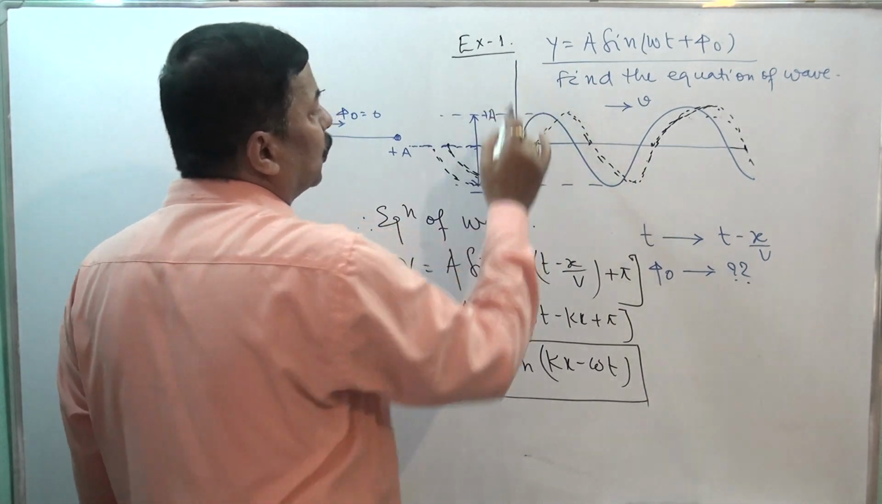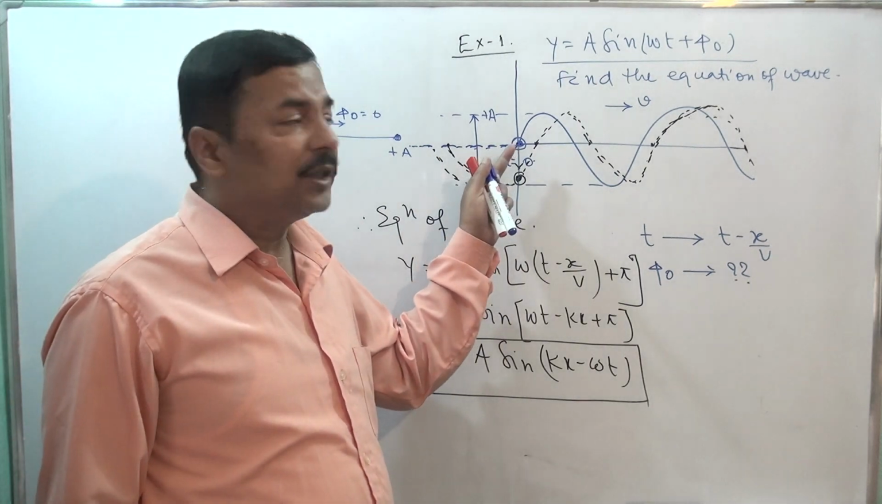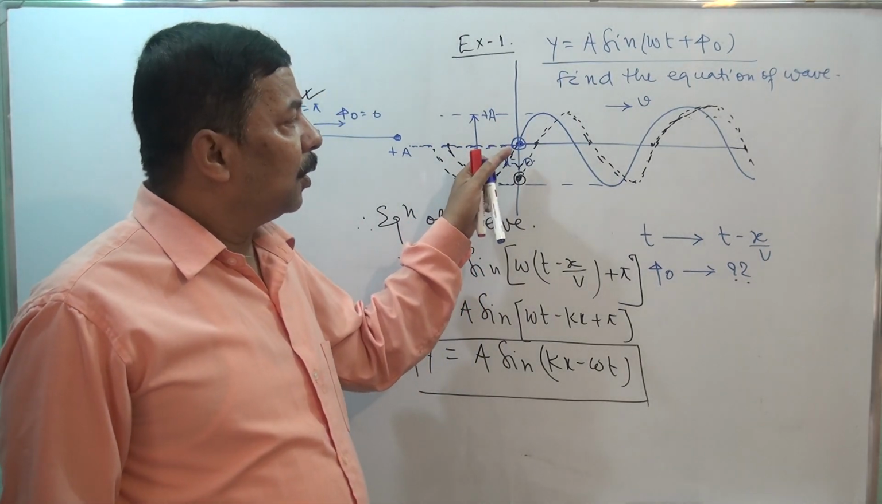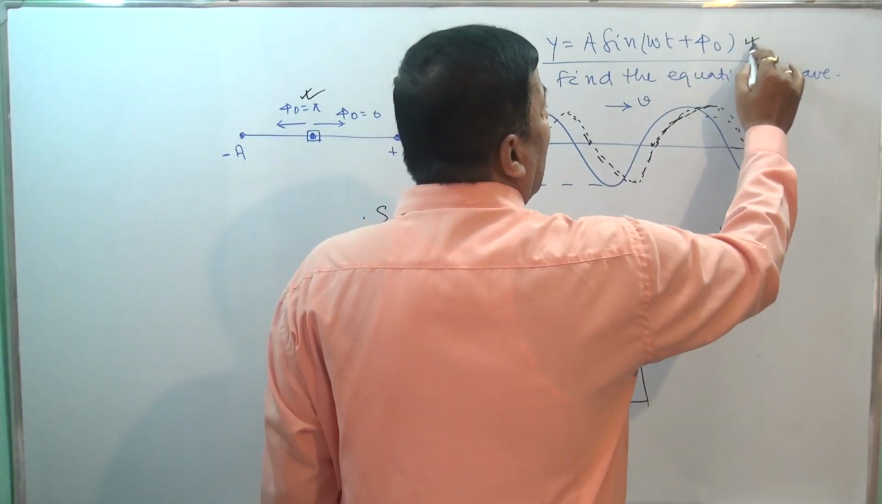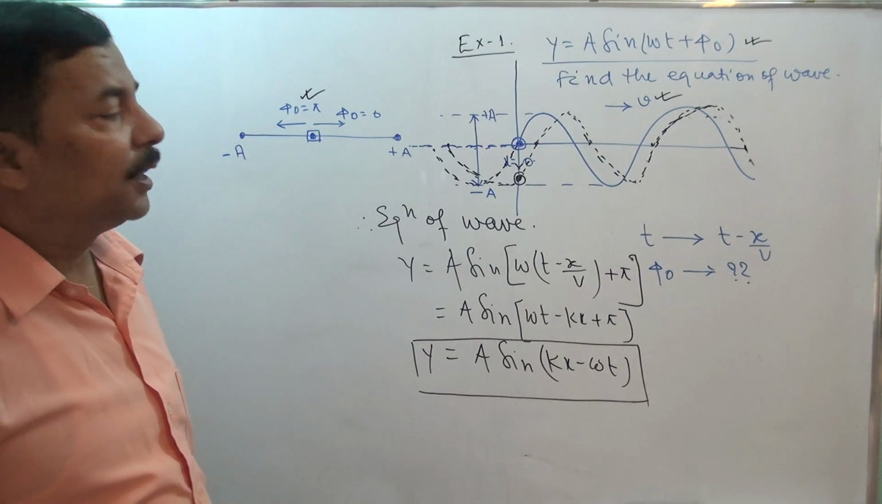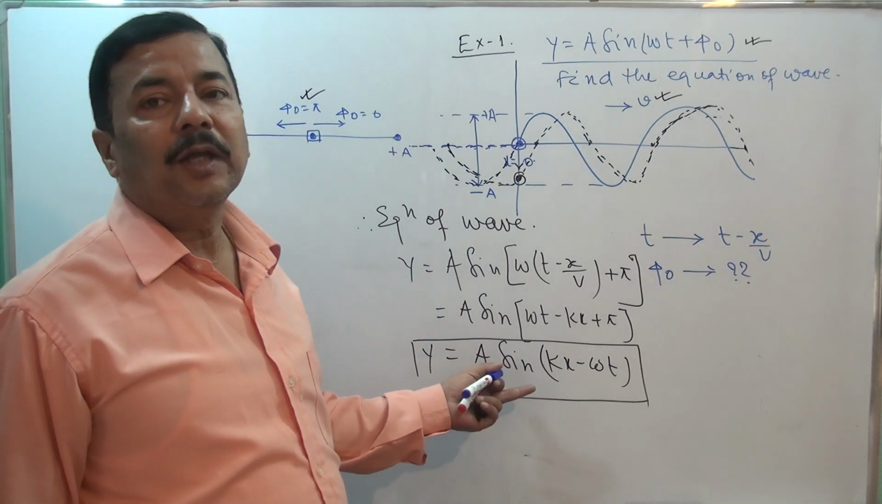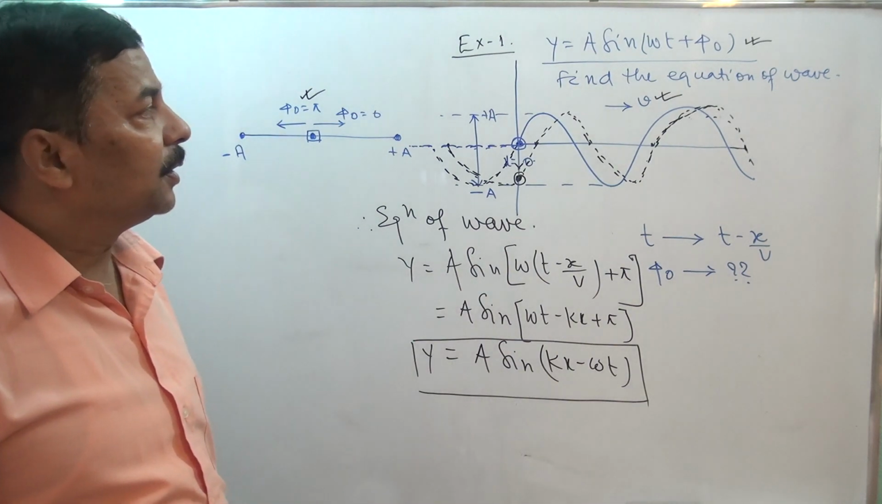The source is performing simple harmonic motion. The source is at mean position. The equation of motion of the source is given by this relation. This is given, and it is also given that the wave is moving in the positive x direction, and you have to find the equation of wave. So this should be the equation of wave. I hope that this will help you in clarifying the concept of wave.